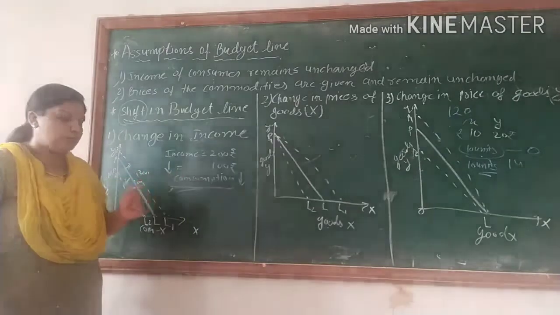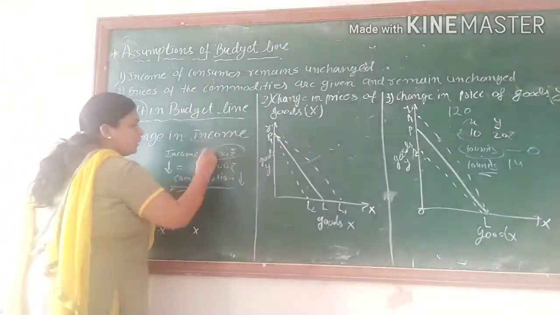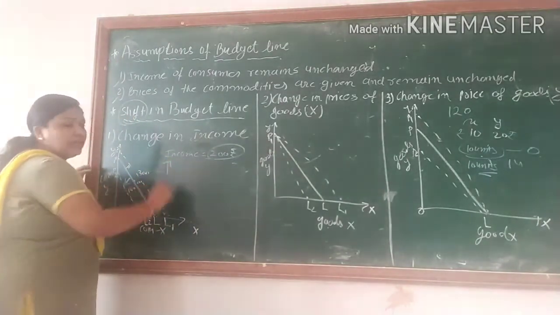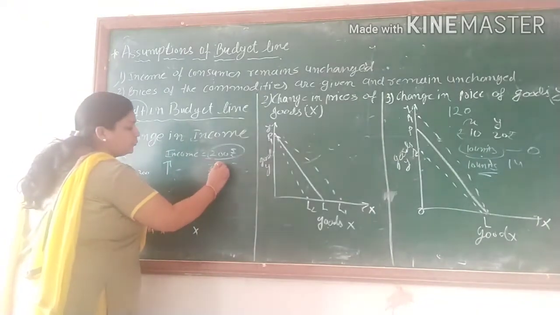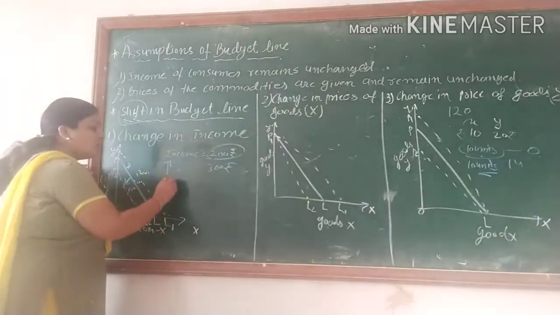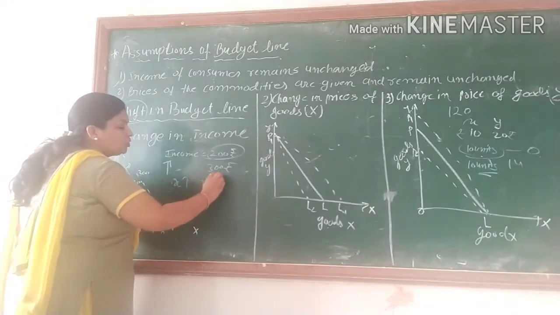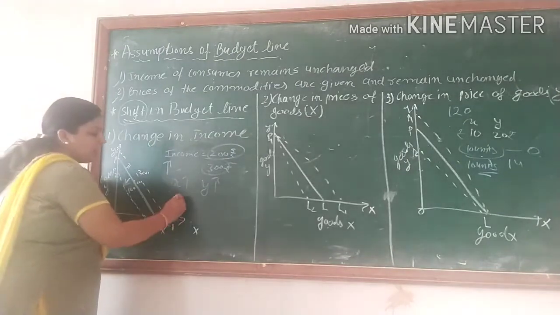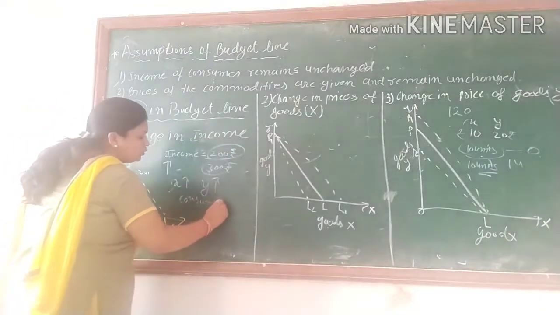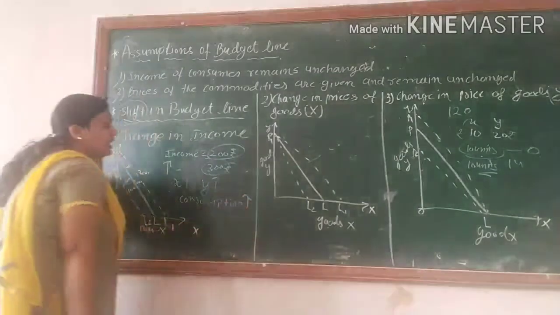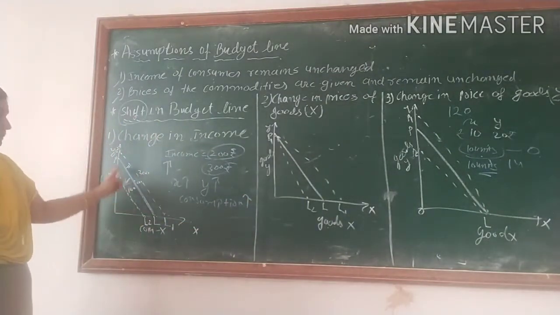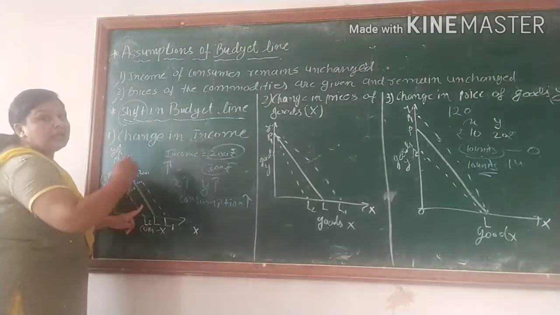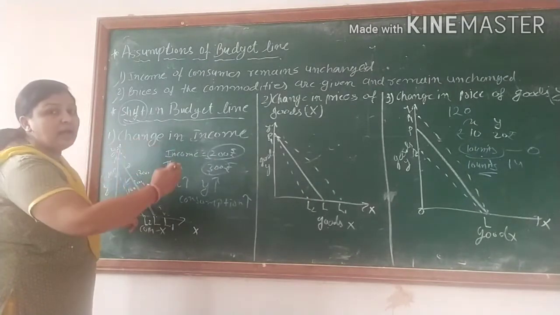Now the vice versa situation. This is the original consumer income. Now we assume that the consumer income increases and becomes 300 rupees. So now the consumer can consume more X goods and more Y goods with the help of this additional 100 rupees. So the consumption capacity of the consumer has increased. At that point, PL is your budget line, and now your budget line will be on the rightward side. It means the budget line shifted to the rightward side.